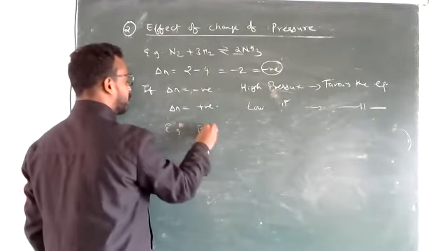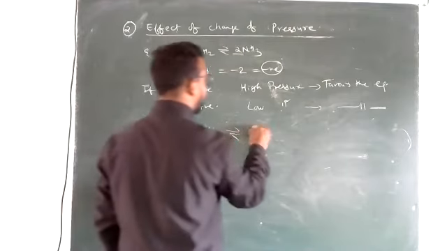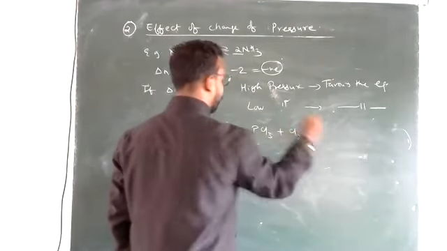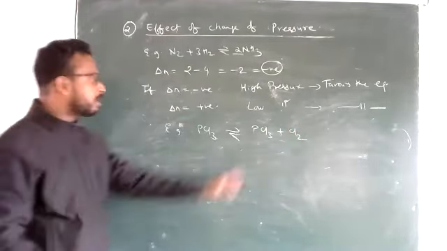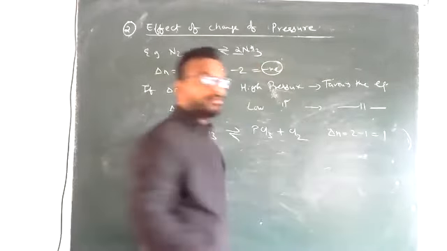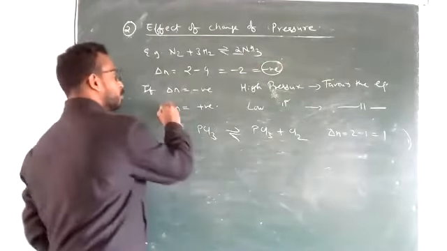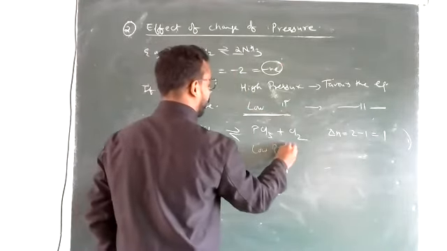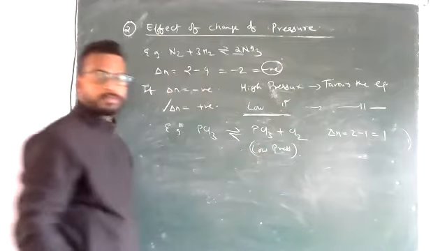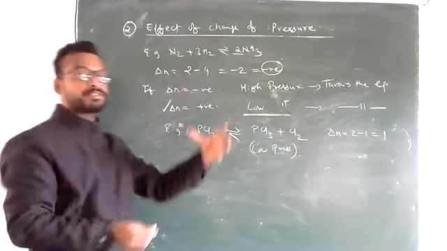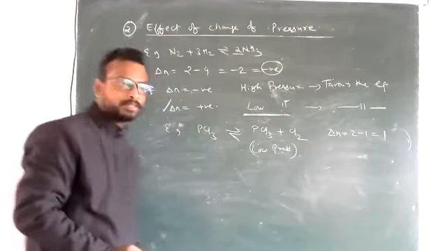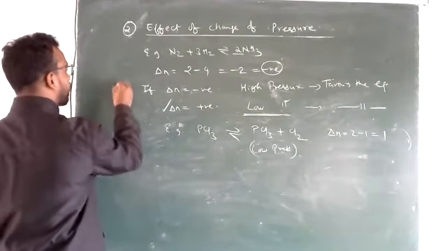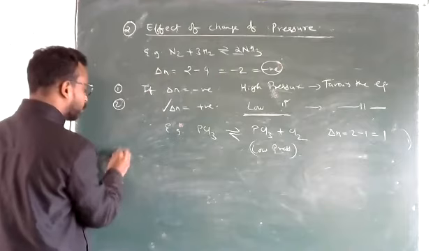Okay. I will give you one more example of delta N positive. For example, PCl5 getting dissociated to PCl3 plus Cl2. Now you can see that there are two products and there is one reactant. So the value of delta N is 2 minus 1, that is equal to 1. Since delta N is positive, for this particular reaction, low pressure is favorable. So the effect of change of pressure depends on delta N, right? This was the first case, this is the second case, now the third case.